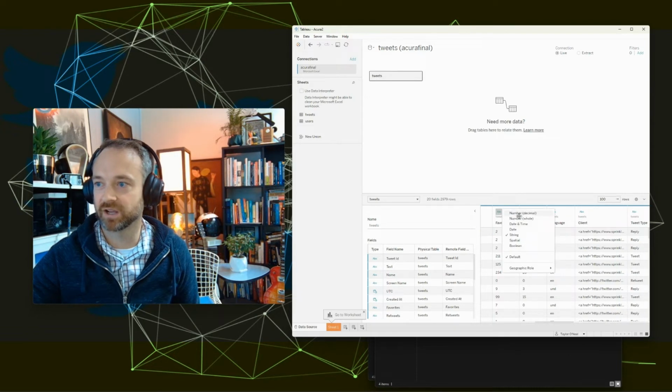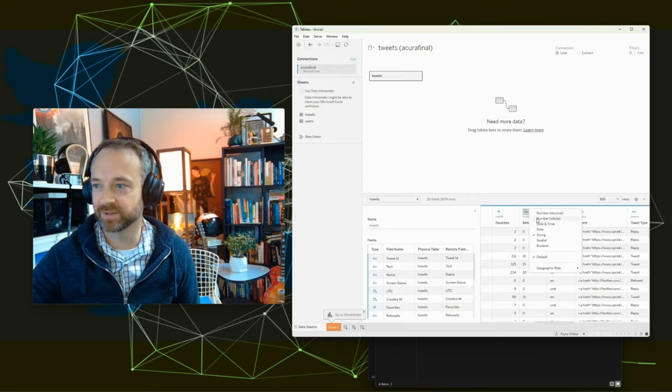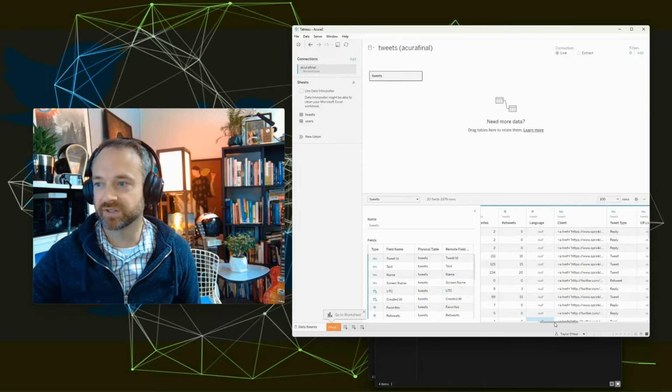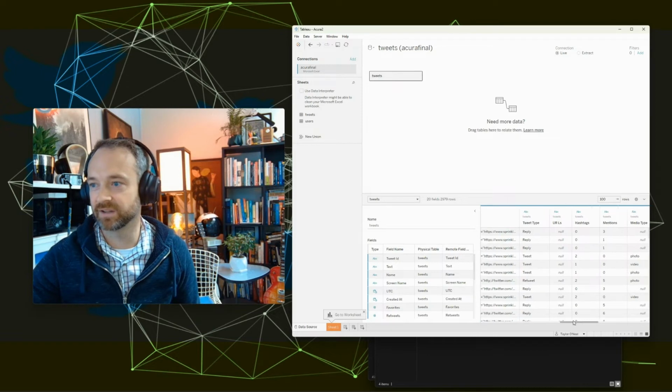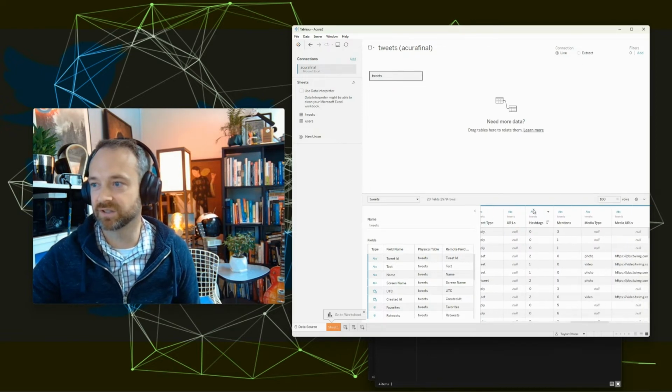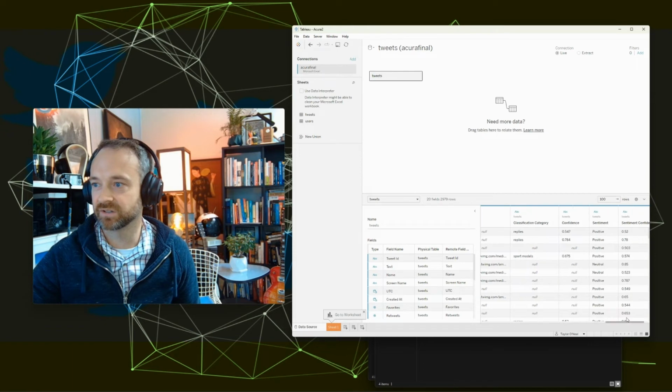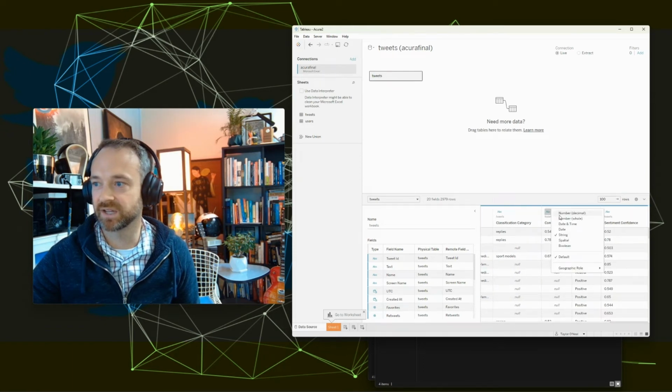Noticing these are whole numbers, so you can only have a whole number of favorites. You can't have like 5.2 favorites. That's not how it works. So we want whole numbers for those. That was just because the data format in Excel thought it was text, so it stored that in the file like that. The rest here looks good. This is also a whole number, and this is a whole number as well for mentions. And we can go through here. Let's see, confidence. Now that is a decimal number, since it has a series of numbers after the decimal point. So I think we should be good to go.